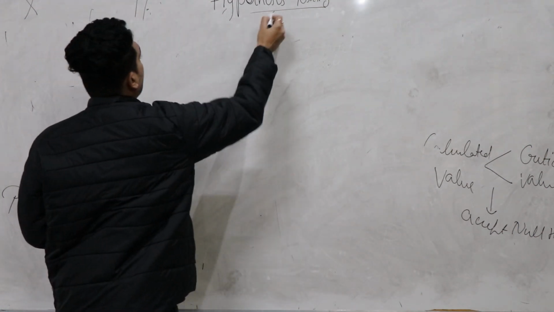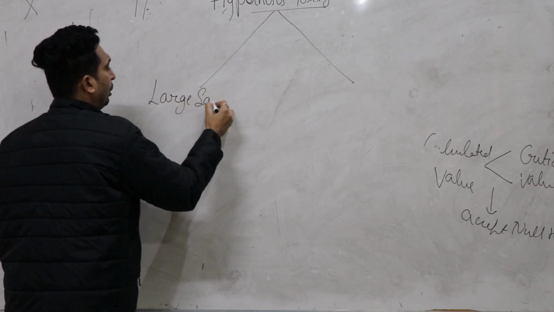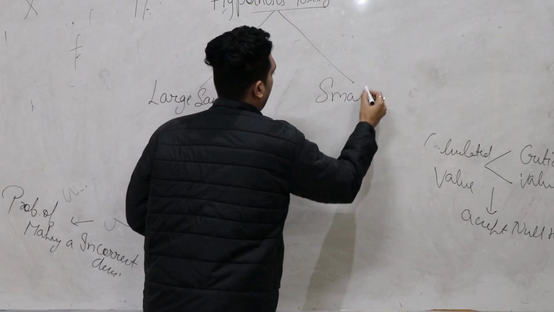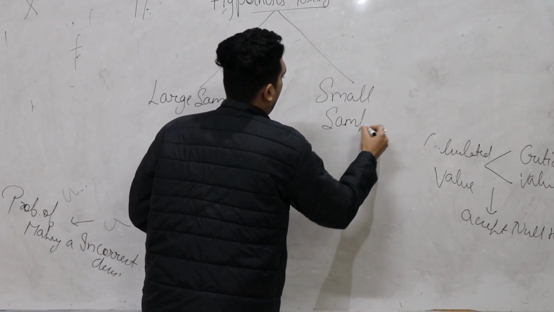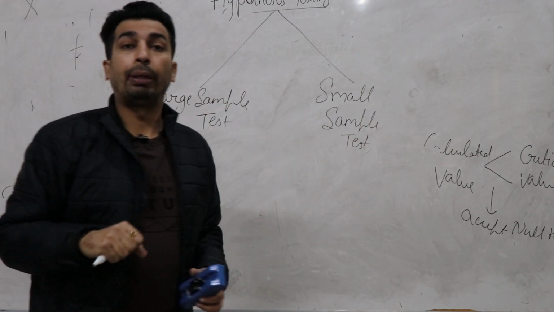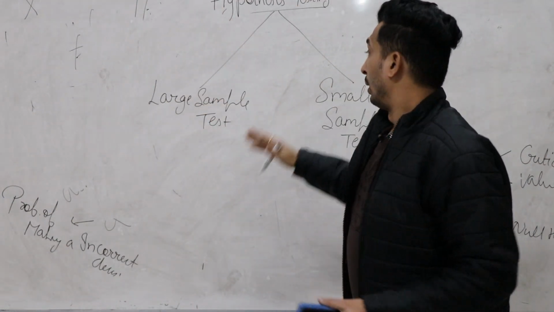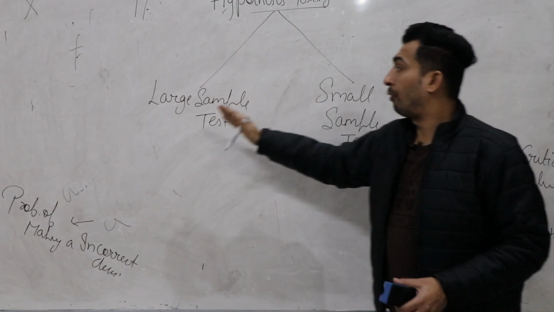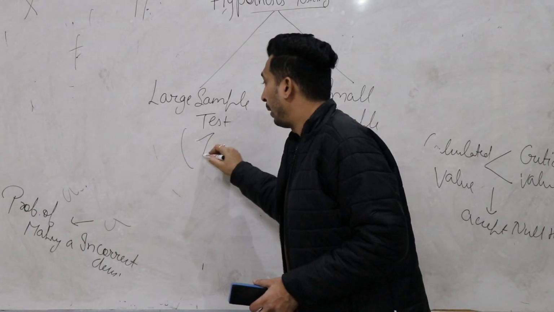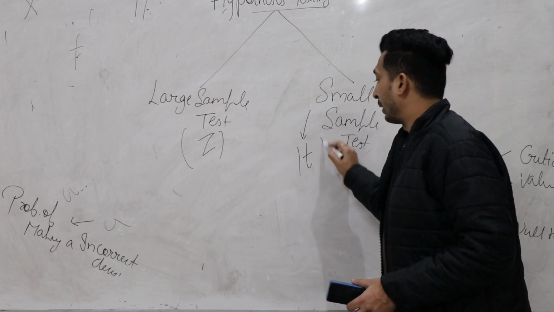Now there are two types of hypothesis testing. One is large sample test and the other is small sample test. Sometimes the method name is not mentioned in a statement. Simply it says test the hypothesis, test the statement. Nothing is mentioned related to method, whether you have to apply large sample test or small sample test. So keep one thing in mind: large sample test is denoted by Z test and small sample test is denoted by T test.